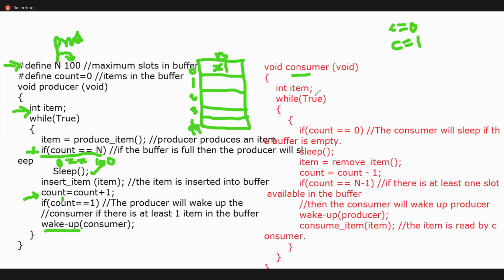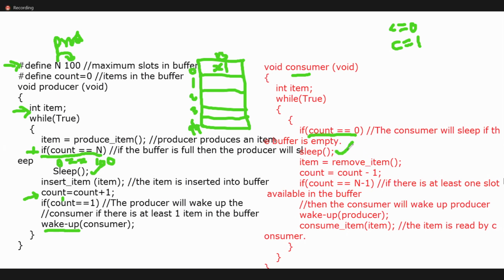Okay, let us say this is executing, while true, count equal to 0. What is it saying? Let us assume this is executed first, or else this one is executed first, we'll see. Count equal to 0 means what? This is empty, yes or no? There is no item. Count equal to 0 means there are no items in the buffer. So is it possible to consume? No. So the consumer will go and sleep until items are available in the buffer, yes or no? So if this is true, it will go and sleep.